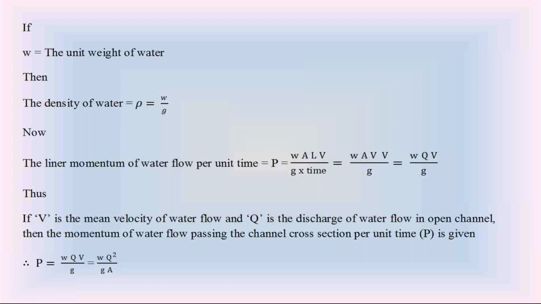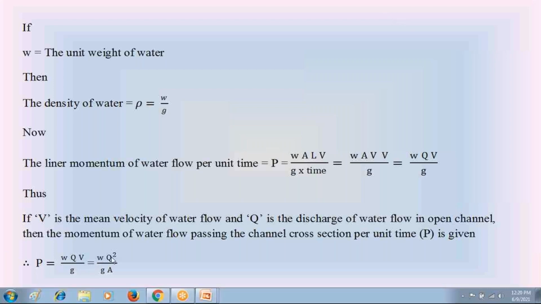Dear students, up to this equation of P, the linear momentum of water flow in the open channel per unit time, W Q square by ZA, if anybody is having doubts or is unable to understand, please discuss with me.